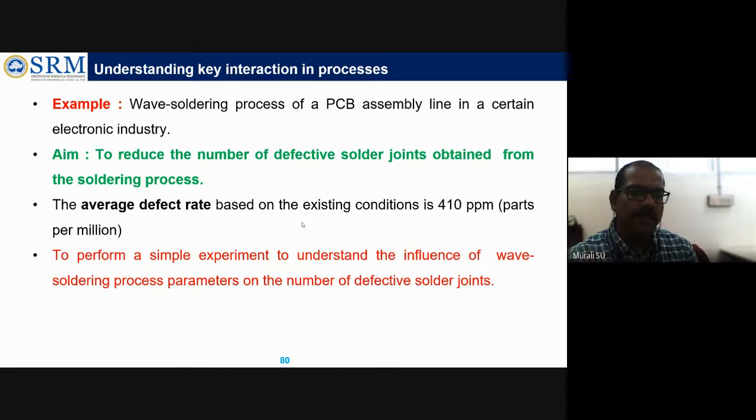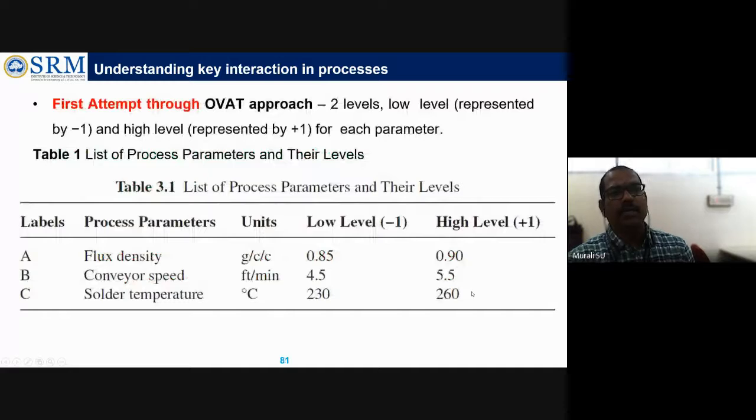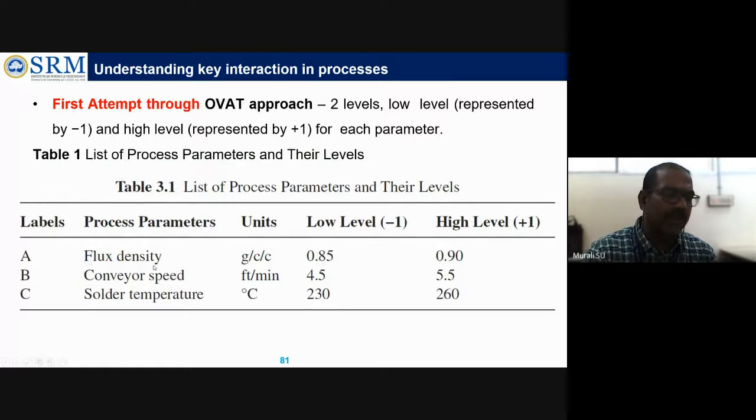That particular manager or engineer will be designing and performing some experiment in that particular flow. How? He will be performing a simple experiment to understand the influence of wave soldering process parameters on the number of defective solder joints. So what are the parameters or factors that he will be considering? He will be considering various process parameters. What are they? One is flux density.